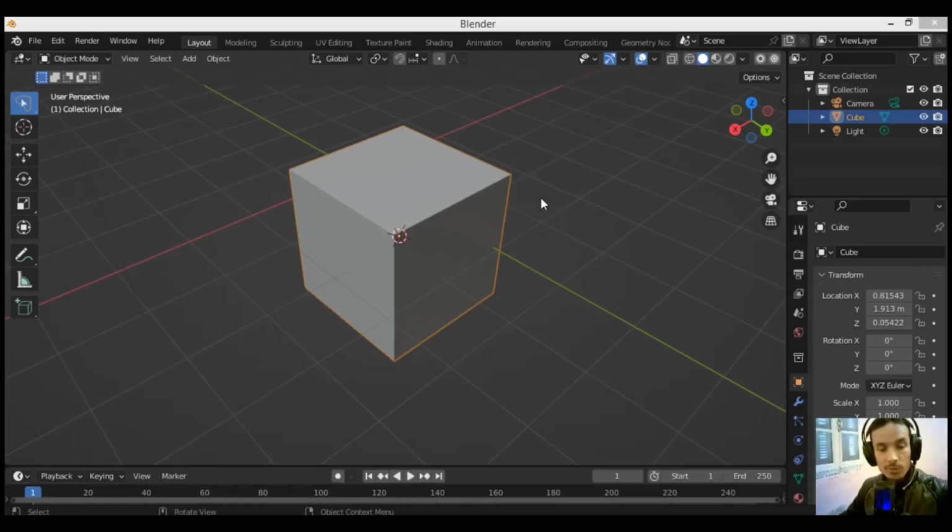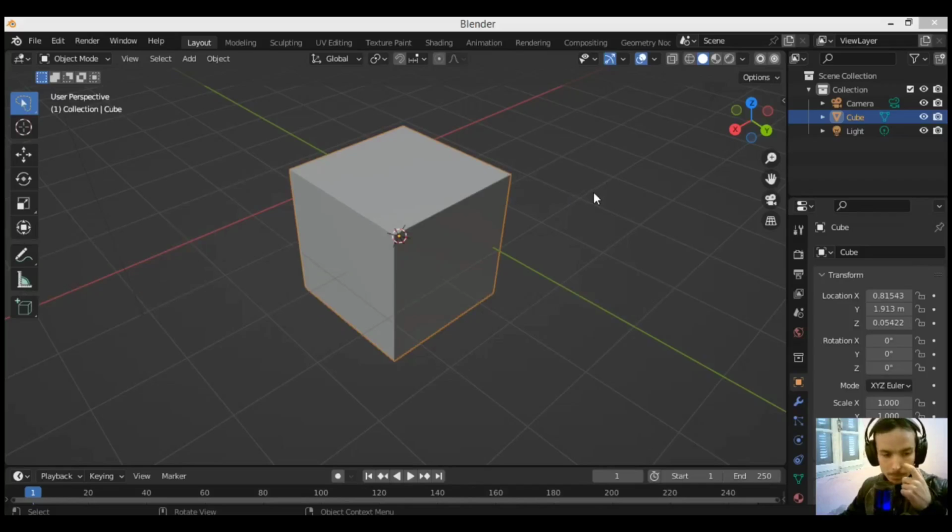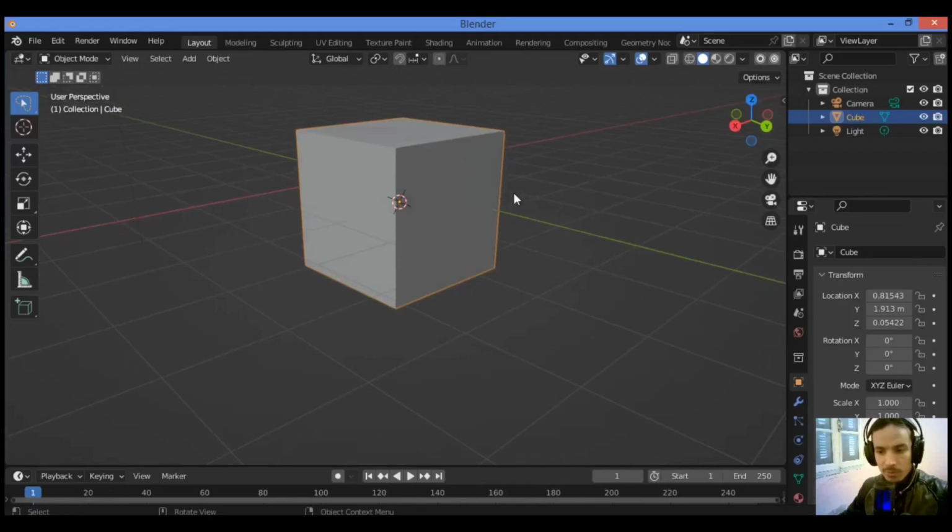In this tutorial I will show you how to use these important shortcuts in Blender. All those shortcuts are very important for you if you want to use them. So first things first, I'm in object mode as shown here.